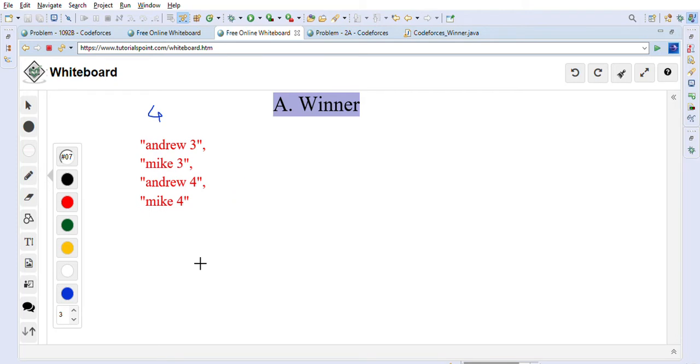So let's see how we can implement this problem. We can first create a hash map. Let's just say this is our hash map, and it has name-value pairs.